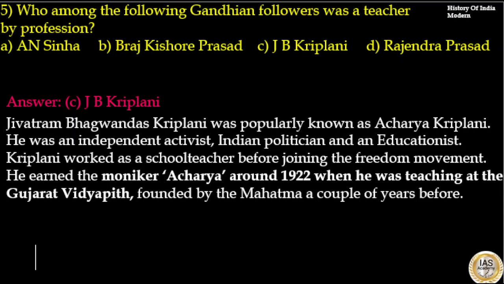He was an independence activist, Indian politician and an educationist. Kripalani worked as a school teacher before joining the freedom movement. He earned the moniker Acharya around 1922 when he was teaching at the Gujarat Vidyapith, founded by Mahatma Gandhi a couple of years before. So the answer to this question is option C, J.B. Kripalani.